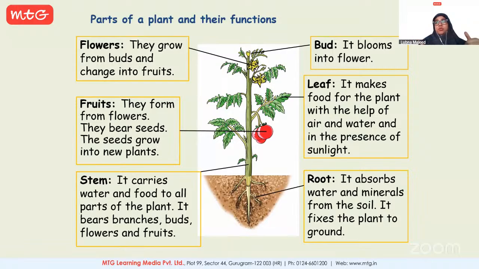Because whatever it absorbs that is useful, it then transfers to different parts of the plant with the help of the stem. You can see the stem on the left-hand side. So what does the stem do? It carries water and food to all parts of the plant. By the way, we know that plants prepare food on their own through a process known as photosynthesis. And once the food is prepared, it is moved on to different parts of the plant.